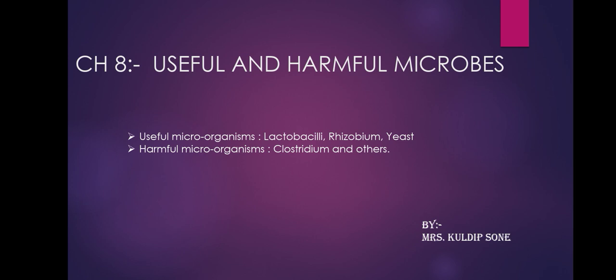These microorganisms are also living organisms. They are very tiny, very small. That is why they cannot be seen with our naked eye, and they need a special instrument, that is microscope, to observe them. That's why they are known as microorganisms.